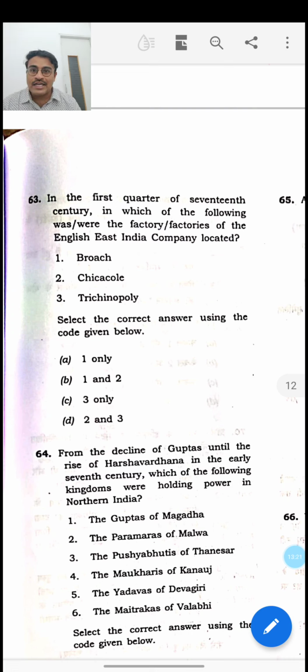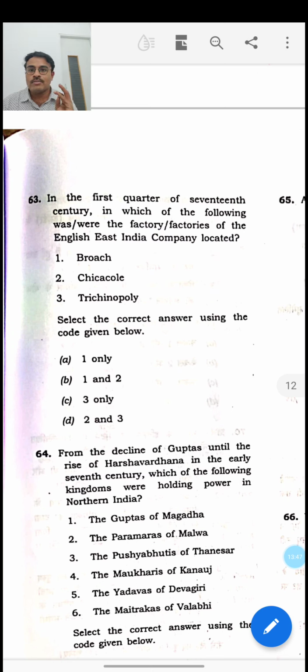So these are the main centers of trade. Chikakol, which is very close to Visakhapatnam, that is none other than today's Srikakulam, was not a trading factory. And Trichinopoli is also not a trading factory. In fact, the trading factory was present at Madras. So naturally the answer for this question is A1 only. This was actually a critical and difficult question, but the answer is A1 only, and there is no factory between 1600 and 1625 in Chikakol or Trichinopoli.